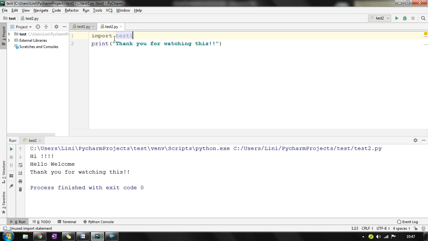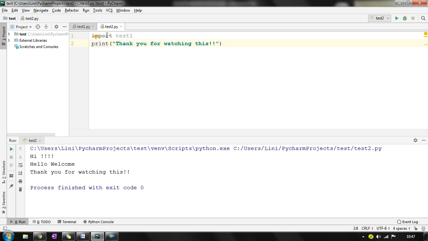My main motive of importing test1 may be for using a particular user defined function which is explained in test1.py, correct? That is my main intention. But if I import this entire module, whatever output statements are there, entirely will be printed. So that I don't want.